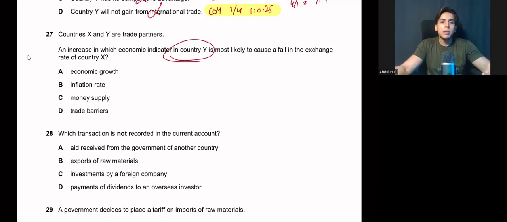If country Y is implementing trade barriers, this will reduce exports of country X. And if the exports of country X are falling, again, your demand for country X's currency will fall, leading to a fall or depreciation in the value of country X's currency. Everything clear? So the answer is clear. Okay. Yeah, I understood.